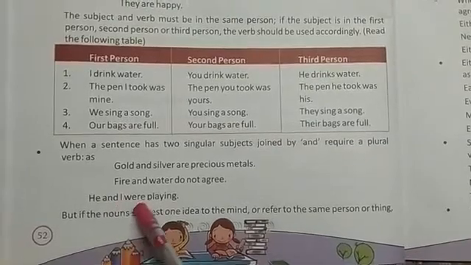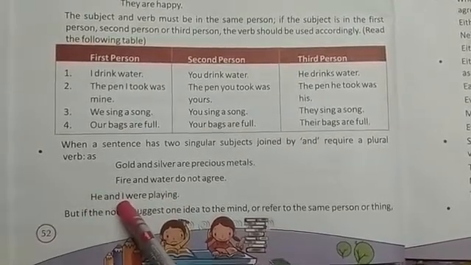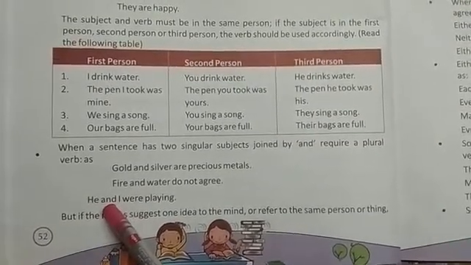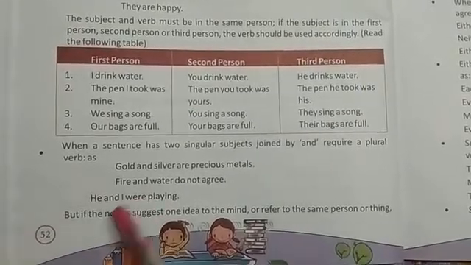He and I were playing. Here he is a singular subject, I is a singular subject. But both he and I are joined by the word and, so we will use a plural verb with it. Were is a plural verb.